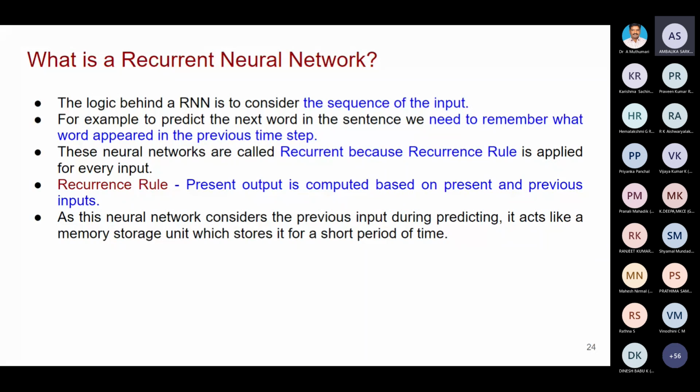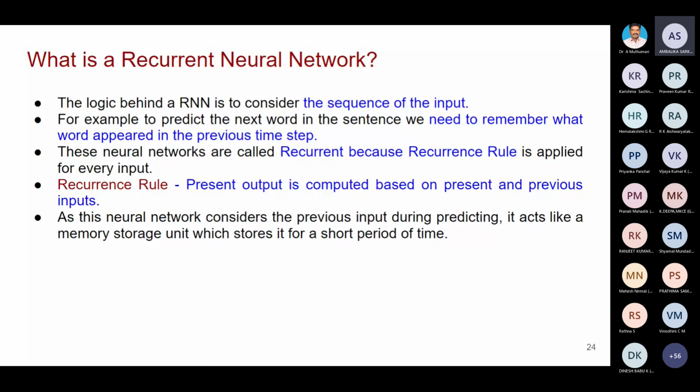What do you mean by recurrence rule? The present output is computed based on present input and previous inputs. In CNN, it's not like that. In CNN, the present output is computed based on present input. That's it. So there is no recurrence at all. But here, the present output is computed based on present and previous inputs. So it is called a recurrent neural network. Okay, got the idea?